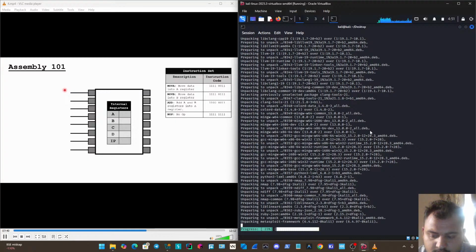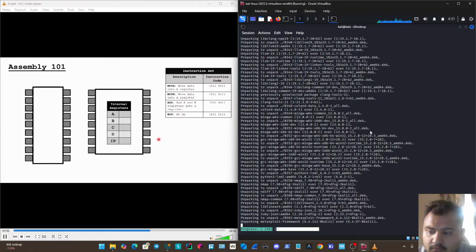But of course, that's not a very practical way to do that. Realistically, what we need is some sort of way that we can store these instruction codes for a processor to fetch. So in order to do that, I'm going to introduce another chip, which is called a ROM, or a read-only memory. Now, the way that this ROM works is that it's actually going to be able to store data at specific address locations that we can then fetch with the processor.